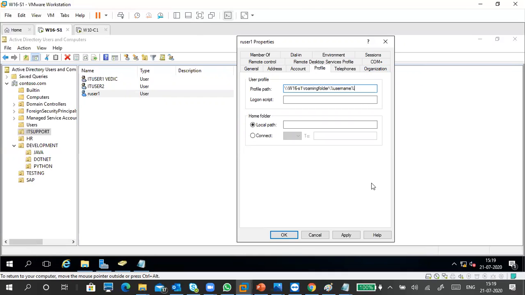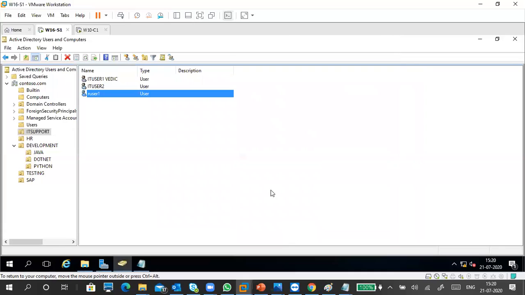What is this percentage username percentage? It's a variable. When I click apply, percentage username percentage becomes our user one automatically. So you don't have to worry about what username you created. Simply give percentage username percentage. Now I've given a link to it.